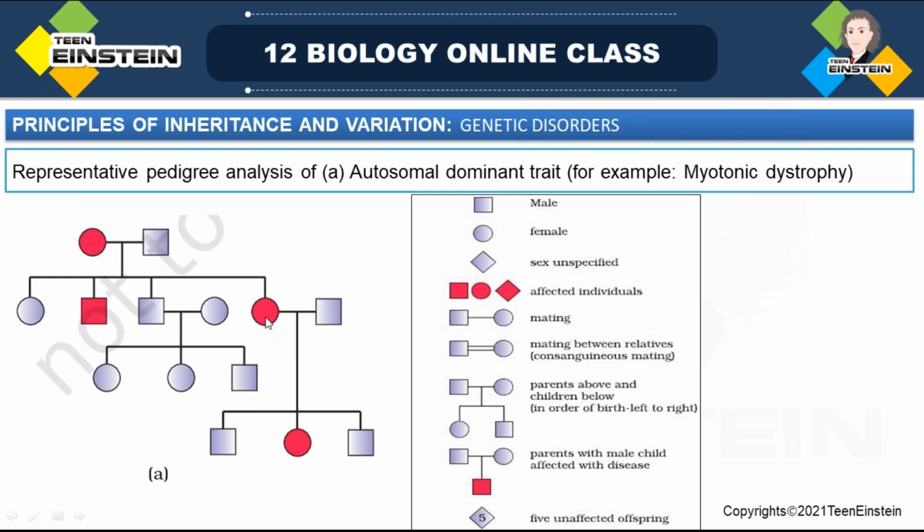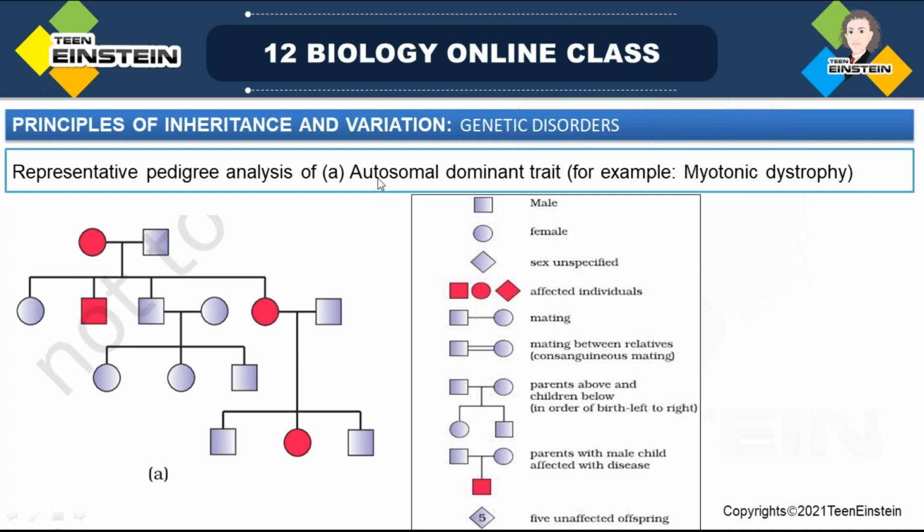But here an infected female is mated with an uninfected male. In their progeny, how does it come? An infected female, right?